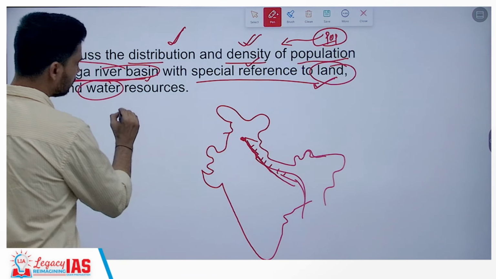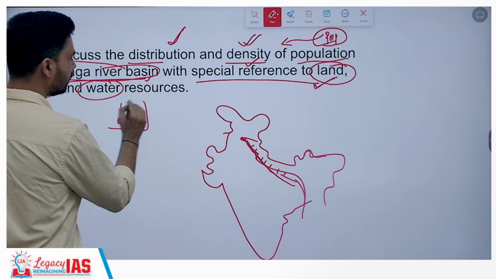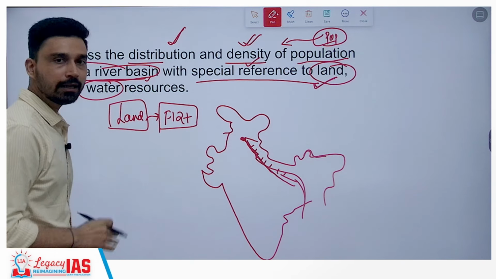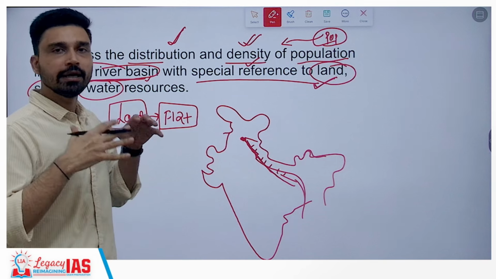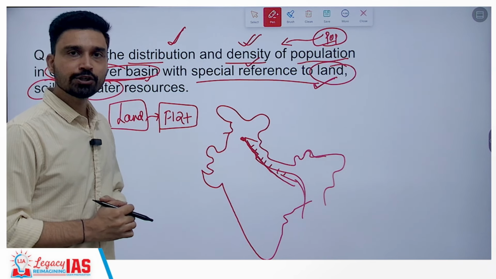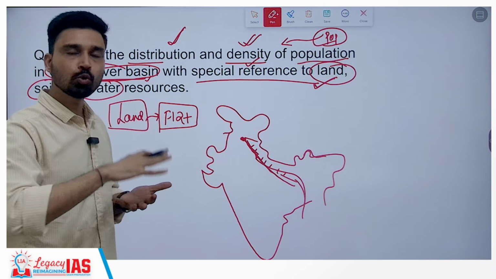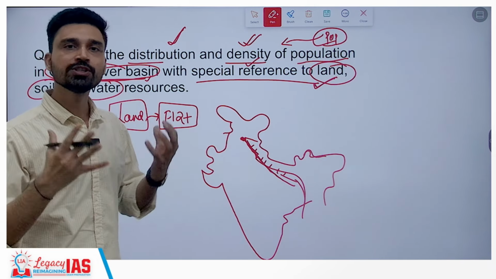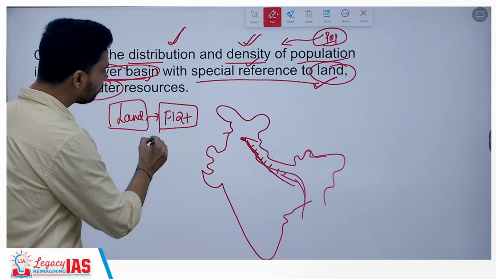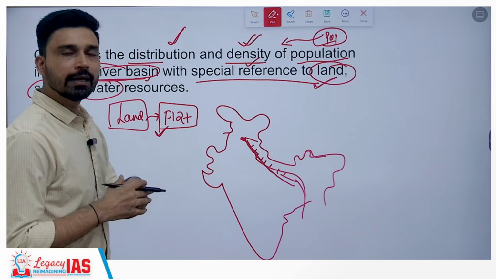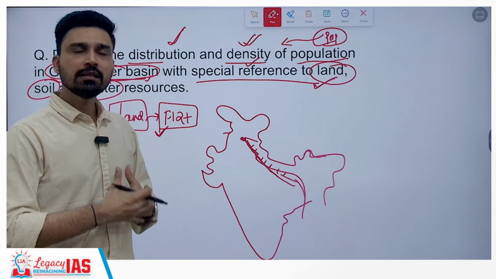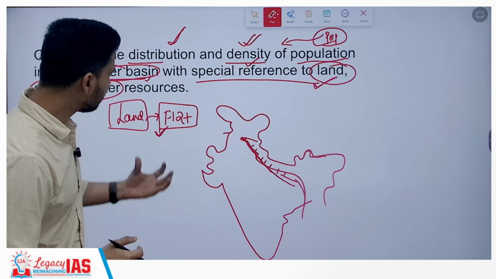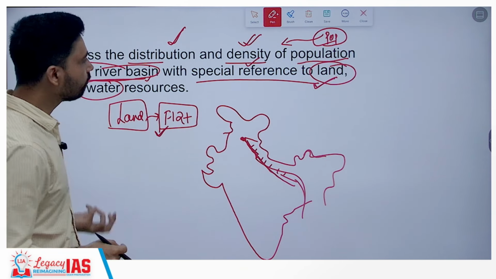Then you will link first with the land, how land is favorable. We'll talk about the relief. Because it is a plain area, you have flat relief, and with flat relief it is much easier to construct infrastructure, whether motor transportation such as roadways and railways, or the construction of houses and tall buildings. Because of the flat relief, people have had a large number of buildings, a huge population settlement and huge infrastructure, and that has further attracted more and more people.